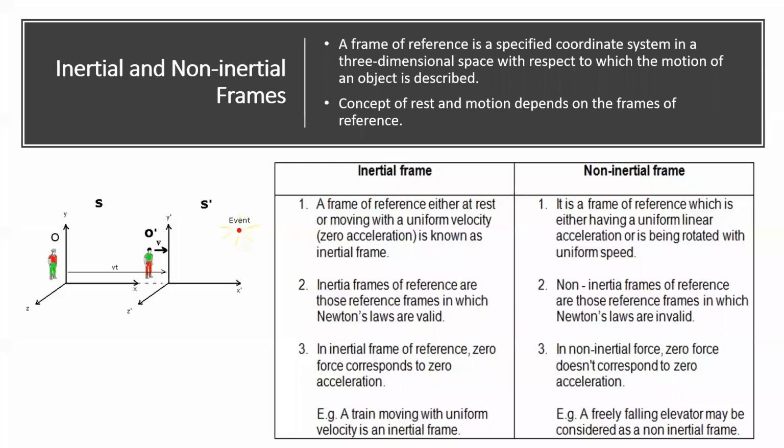You know that an accelerating frame or a body which is moving in rotational motion is a non-inertial frame. So can you tell me an example for it? Like if we connect a ball with a wire and we rotate it, when you consider a frame of reference which is attached to the ball, it is a non-inertial frame of reference. That's right.